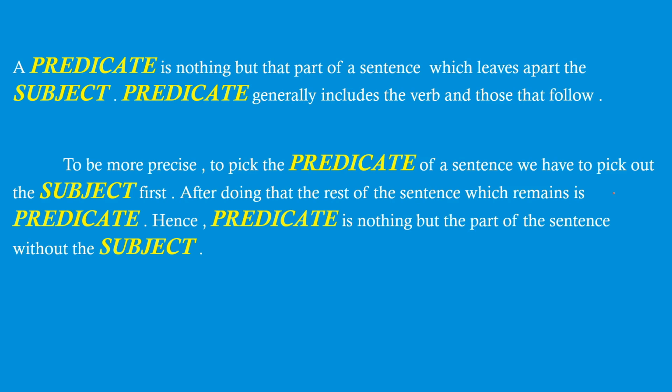If we keep the subject apart from a sentence, the remaining is nothing but the predicate. Now, let's go on and look at the examples of predicate.